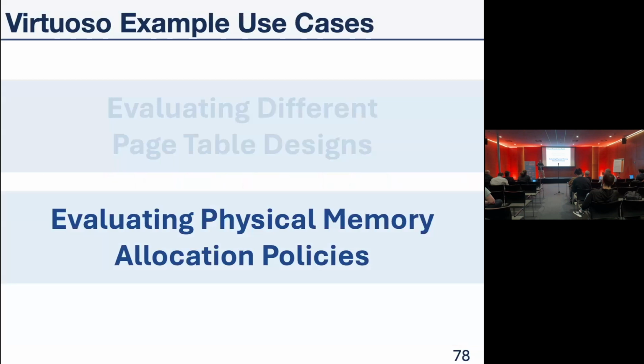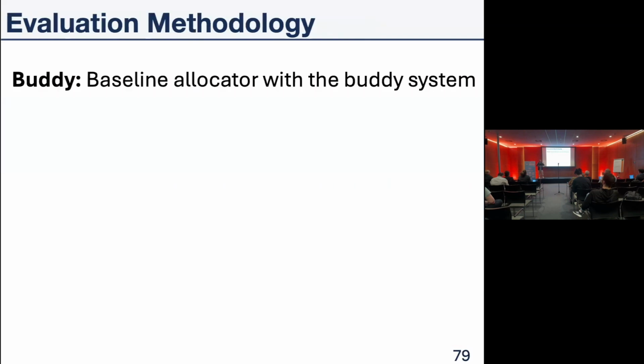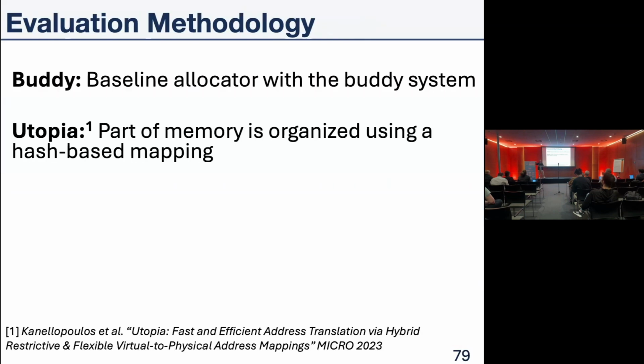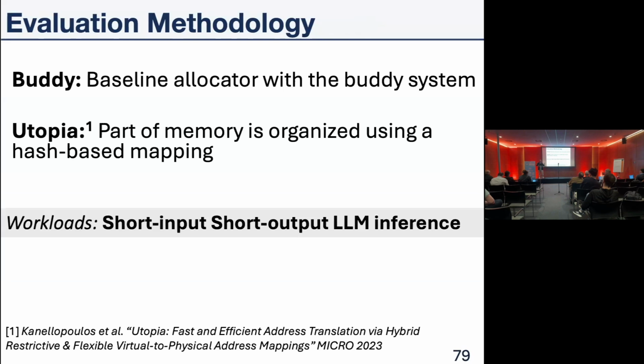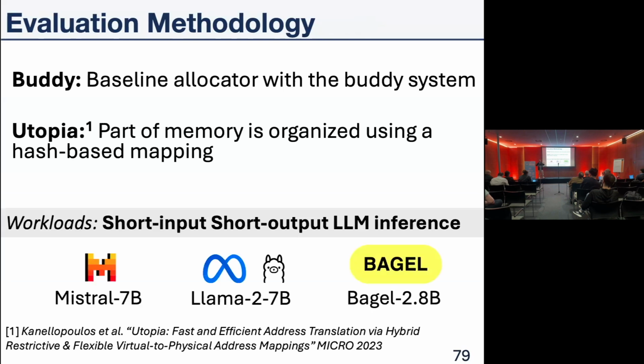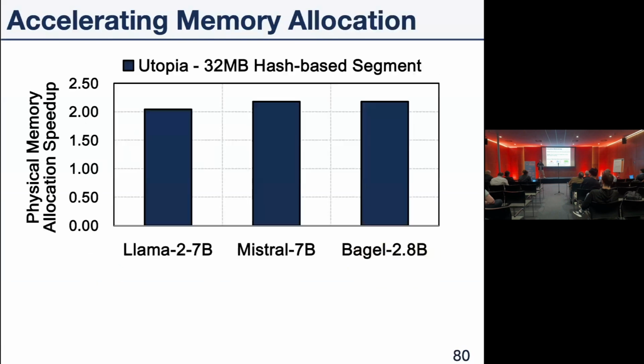Second, let's go to the physical memory allocation policies. We evaluated two designs: the baseline allocator, which is a very simple allocator, only the buddy system, nothing else, and Utopia, a work we published in MICRO 2023, where a smaller part of the memory is organized using a hash-based virtual to physical mapping. And for workloads, I'm using our favorite sort input, sort output LLM inference from Mistral, Llama, and Bagel.